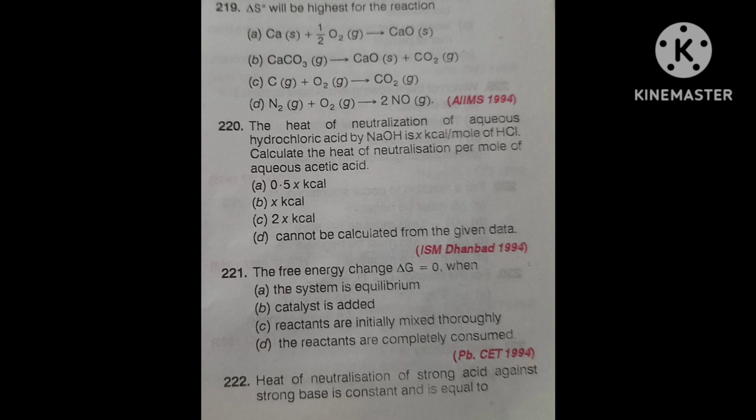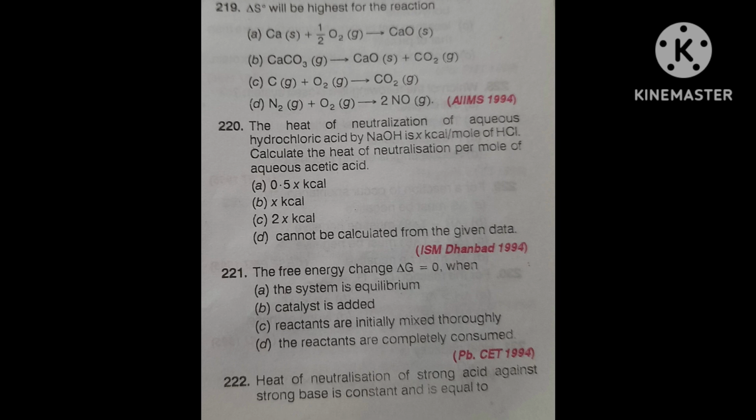That is correct. If an option was less than x, then it would have been correct. But there is no option less than x. Then only the fourth option, cannot be calculated from the given data, becomes the correct answer. So option D is correct. Delta H of neutralization cannot be predicted unless we know the heat of dissociation of acetic acid. We can't calculate it. Next question I am telling you.